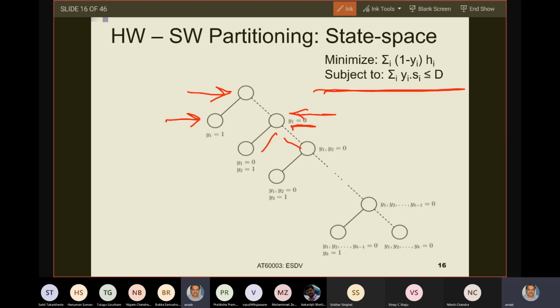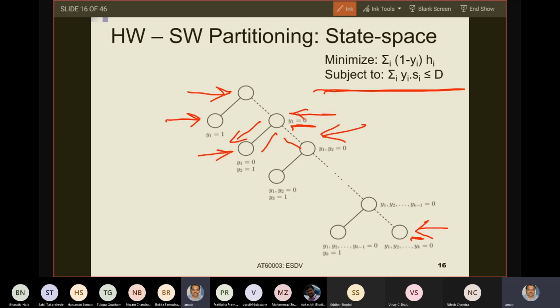The left side state of y1 equals 0 tells me the situation in which y1 is implemented in hardware, but y2 is implemented in software. Whereas the right state tells the situation in which y1 and y2 both are implemented in hardware, and the decisions for the future tasks are still not known. When you go further, let us now see the extreme right leaf. What does this say?